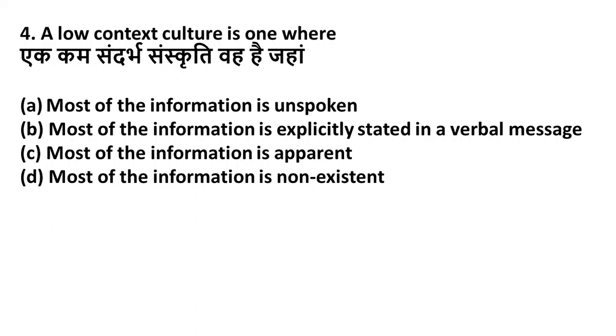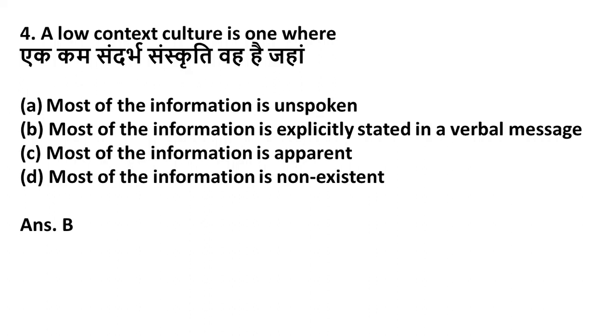So the next question is, a low context culture is one where option A, most of the information is unspoken, option B, most of the information is stated in a verbal message, option C, most of the information is apparent, option D, most of the information is non-existent. Friends, low context culture is one where most of the information is explicitly stated in a verbal message.